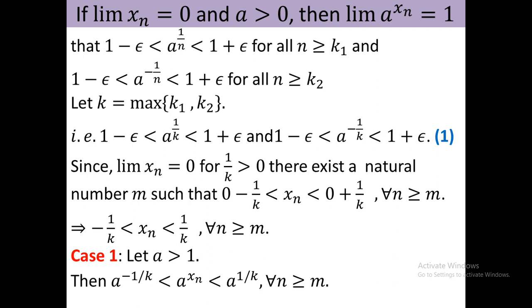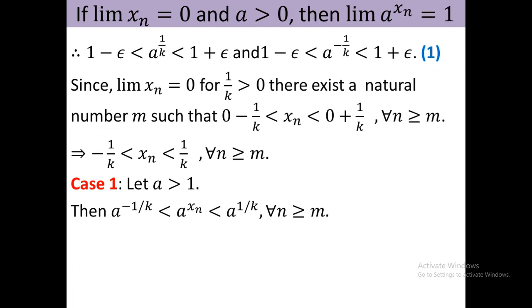However, if you have some problem, you can comment in the comment box or you can mail me. However, here since a is positive and minus 1 by k less than x n less than 1 by k, therefore this result holds. But when a is less than 1, then this will be reversed, that is when power increases, the output will decrease when a is less than 1. But when a is greater than 1, when power increases, then output will increase.